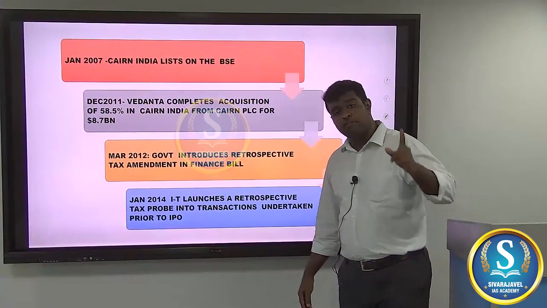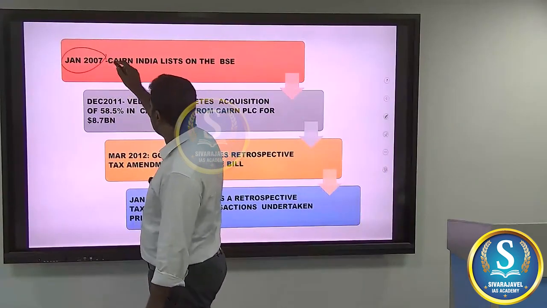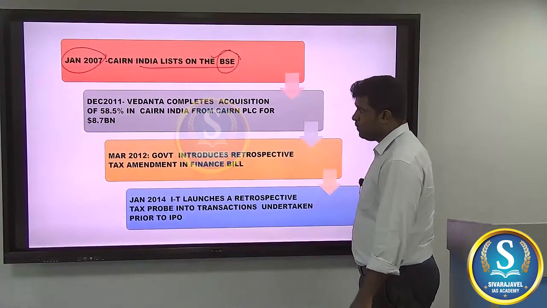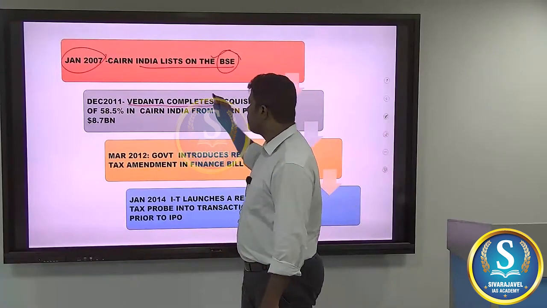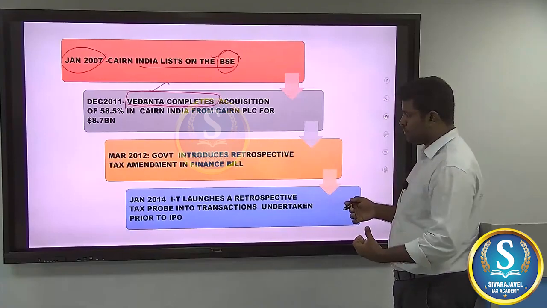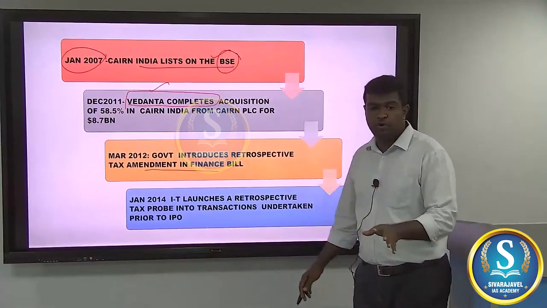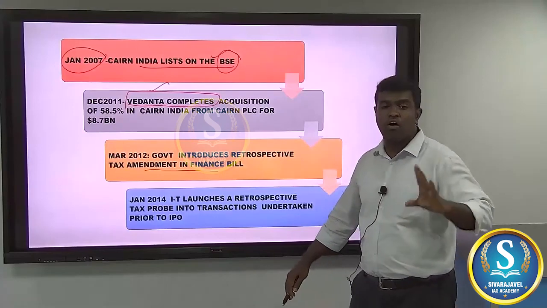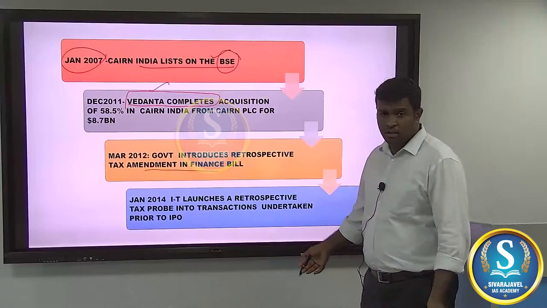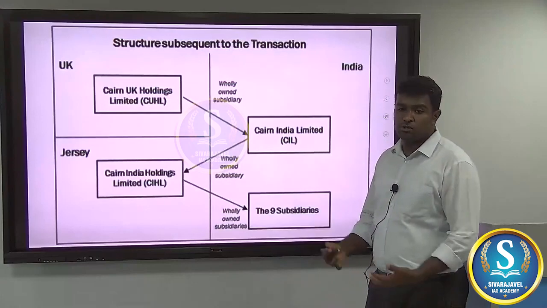See, Cairn Energy was a company which was established prior to 2006. If you see here, in the year 2007 itself, it registered itself on the BSE, becoming a public limited company. In 2011, a company called Vedanta acquired major shares from Cairn India. In 2012, the retrospective tax amendment came into place. And in 2014, the IT department initiated a probe into all these kinds of transactions that happened prior to 2012. Right? So in this case, Cairn Energy is also getting stuck.